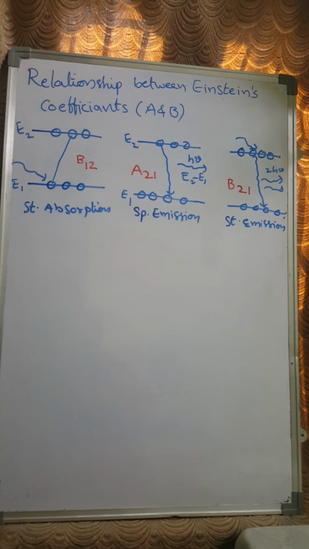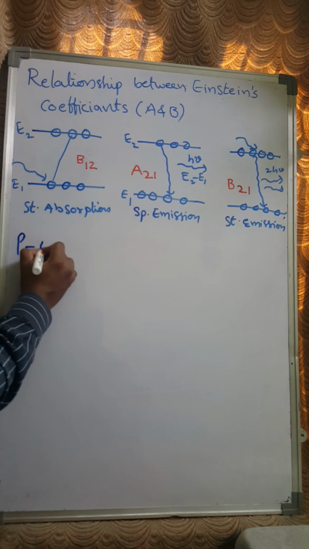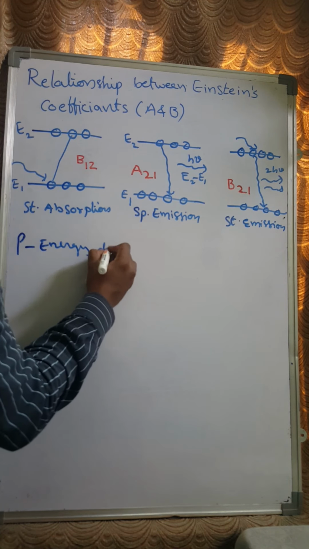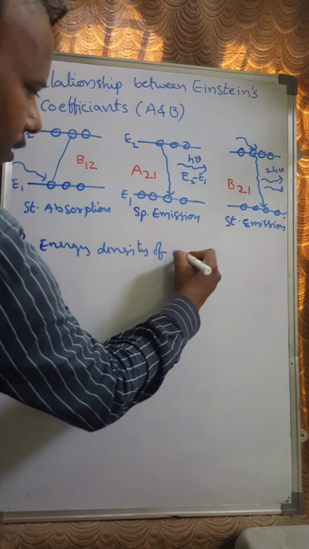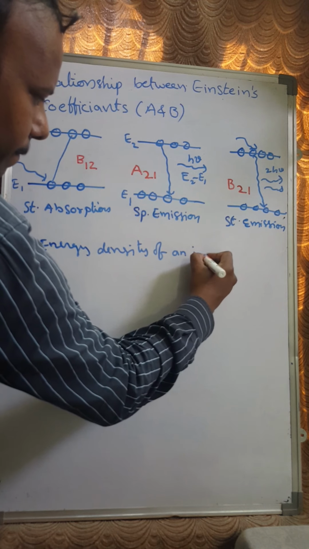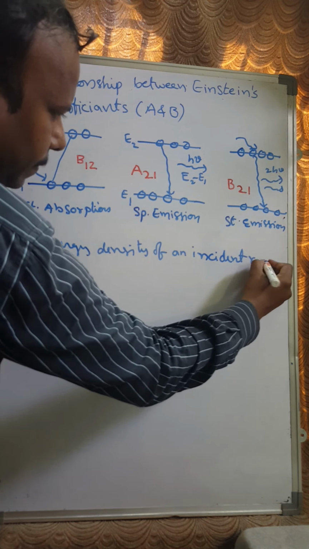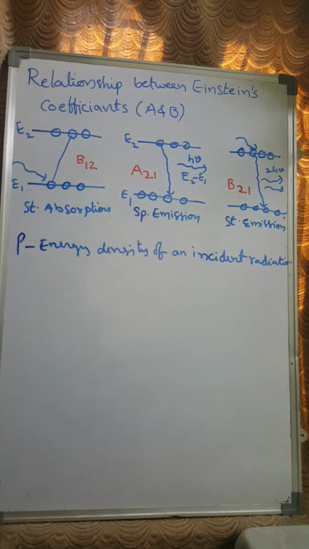In order to explain this, let us say rho is the radiation energy density of an incident radiation, right?